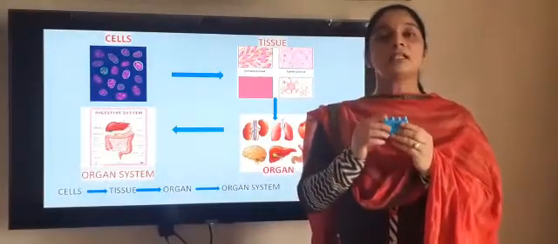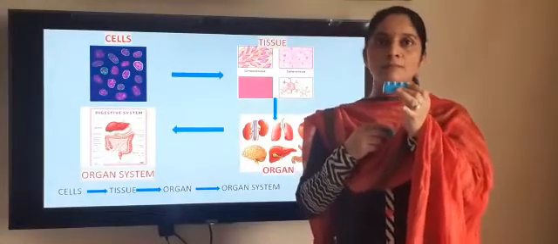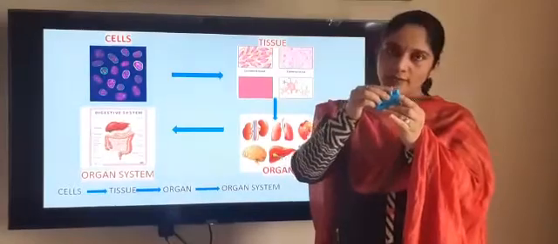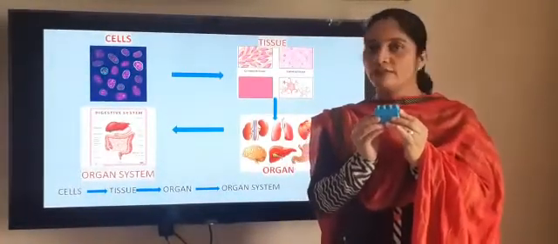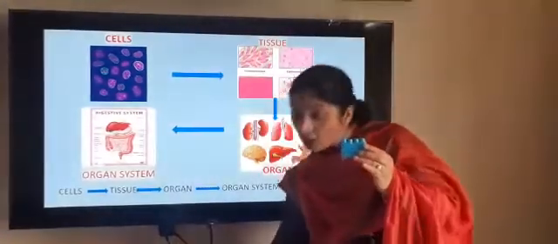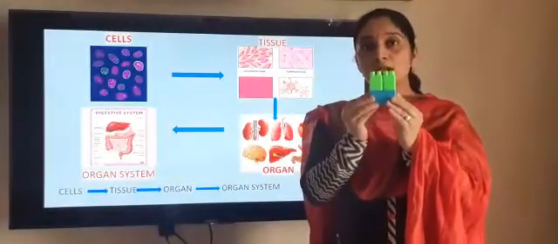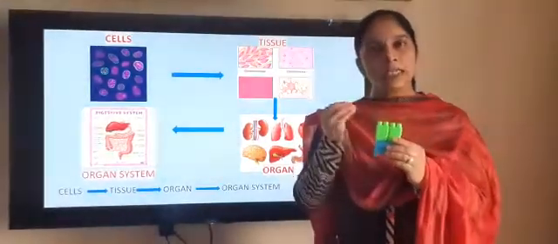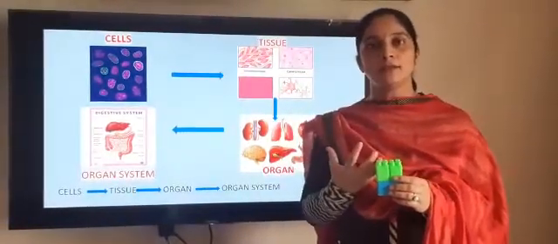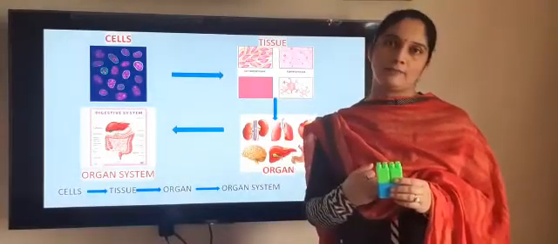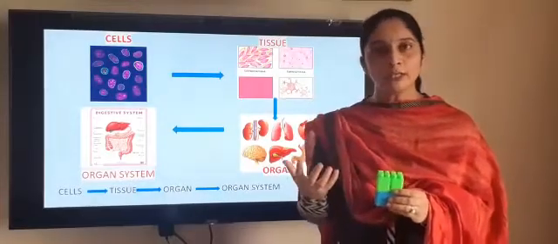In the same way, cells are building blocks. When the same kind of cells come together, they will join together and form a tissue. And when the tissues come together, they will form an organ. When 3 or 4 organs work together, they will form an organ system. And when all the organ systems work together, they will form a human body.